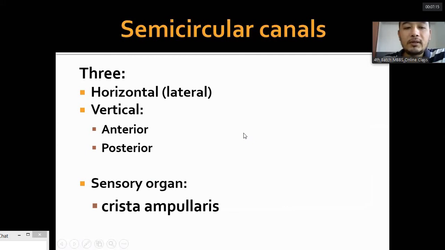Three semicircular canals. Basically, we can divide the semicircular canals into horizontal and vertical semicircular canals. There is only one horizontal semicircular canal, also called the lateral semicircular canal. The vertically oriented canals are two: the anterior canal and the posterior canal. The anterior semicircular canal is also called the superior semicircular canal. So there are three semicircular canals. And the sensory organs in the semicircular canals, just like the organ of Corti in the cochlea, are called the crista ampullaris.